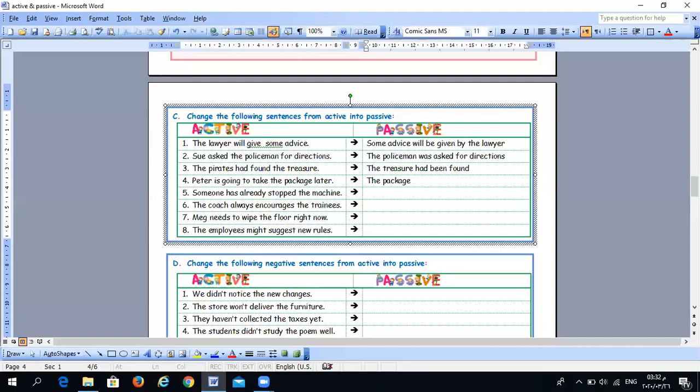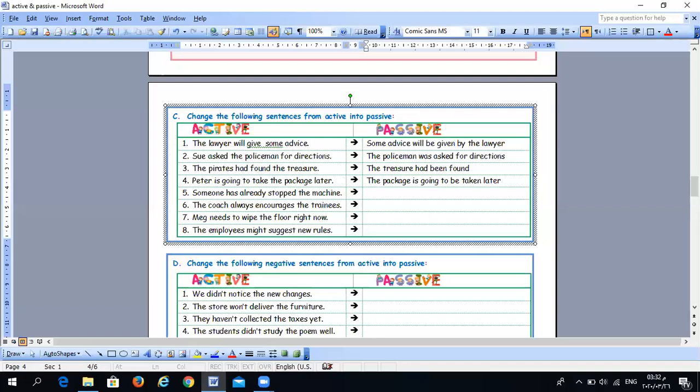Okay, is going to. As we change the future form, is going to plus be plus verb 3: is going to be taken later. You can say by Peter, or it's optional to add it or not.